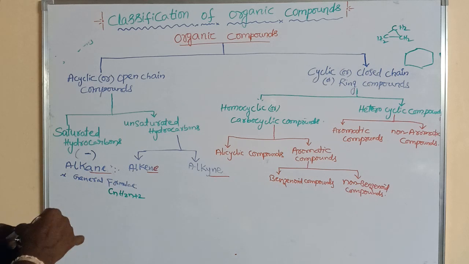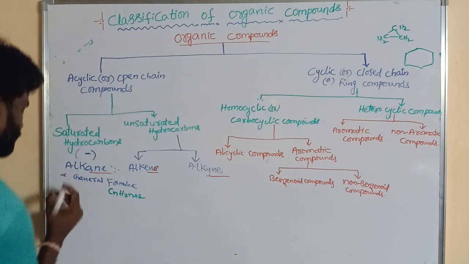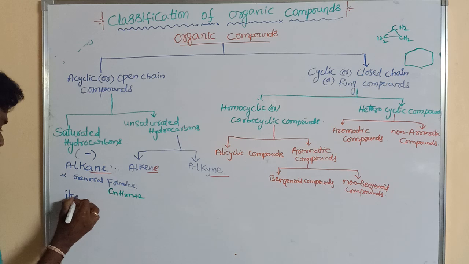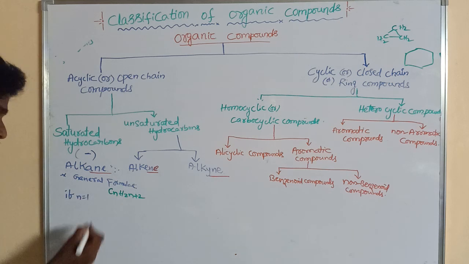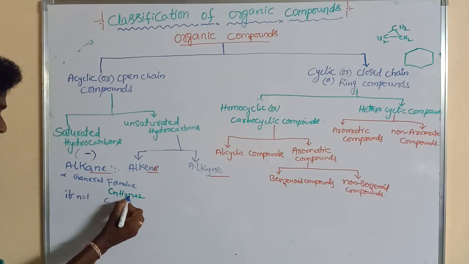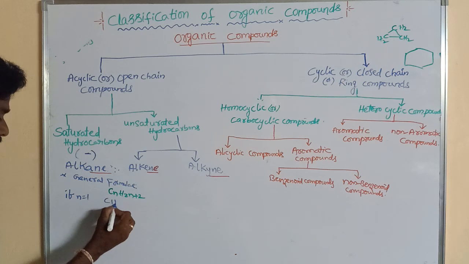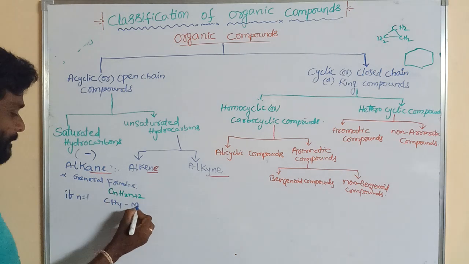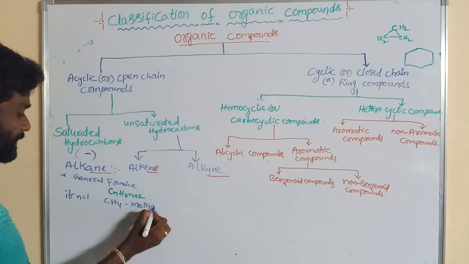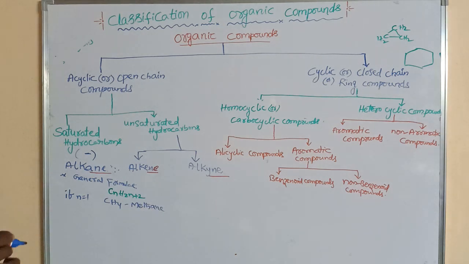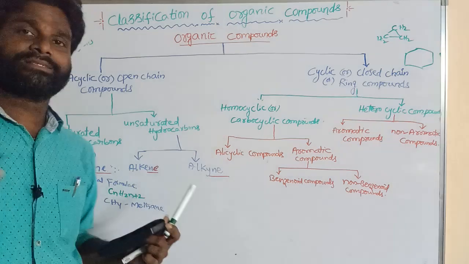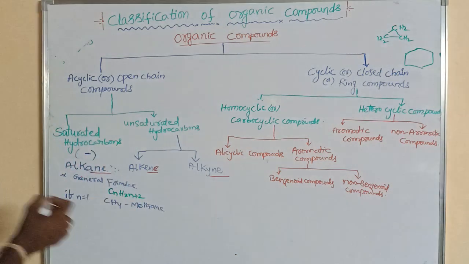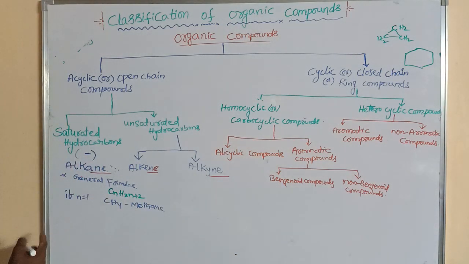If n is equal to 1, C1H(2+2), that is CH4, which is said to be methane. Its IUPAC names are discussed in the next video; in this video we can write the compounds.